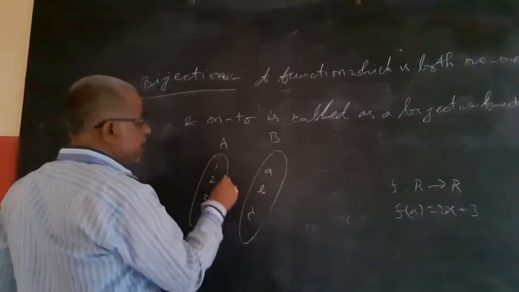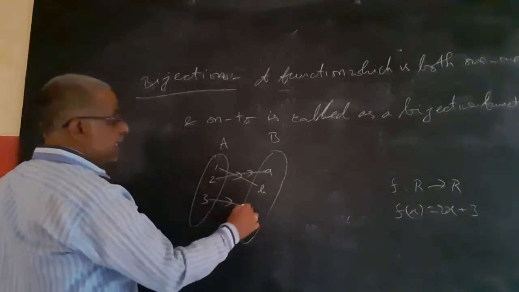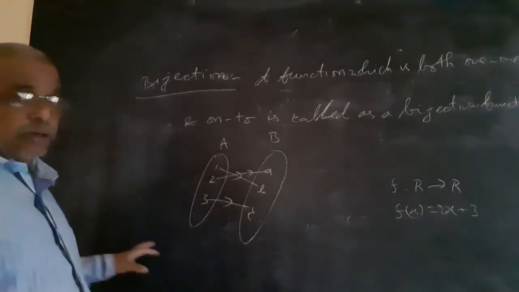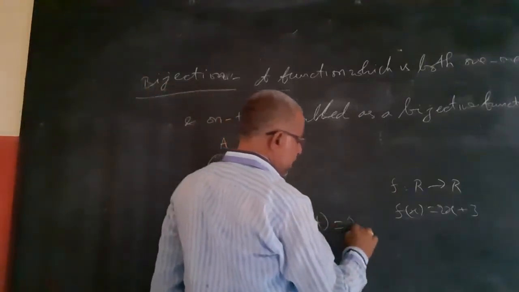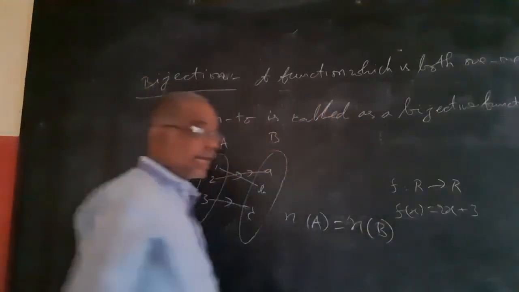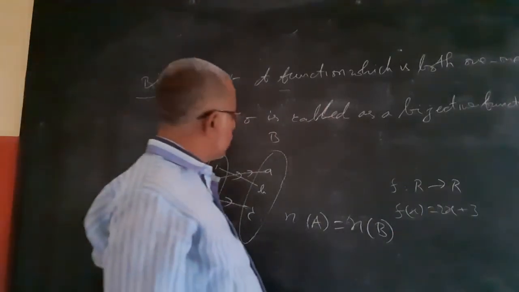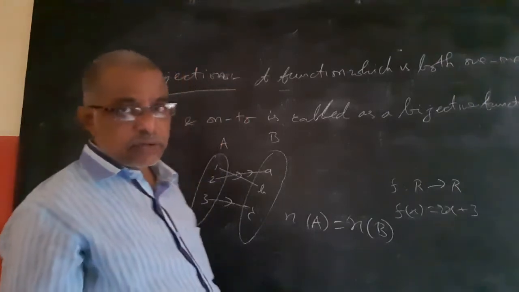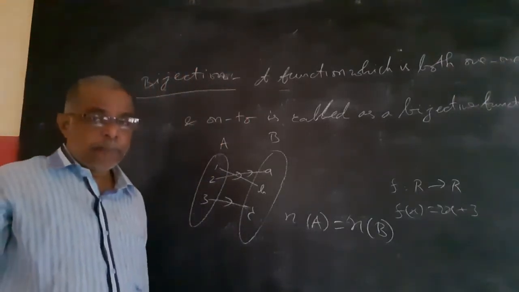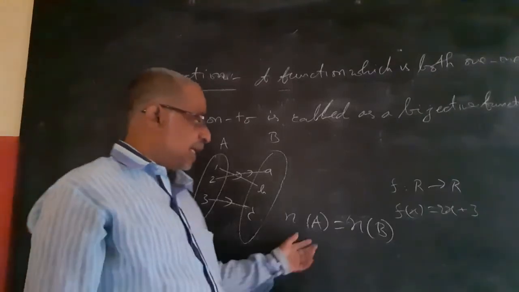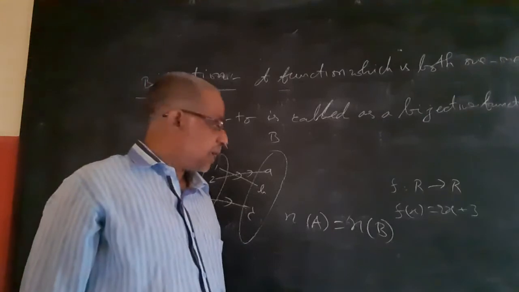To become bijective, every element should be mapped to a unique element, and all the elements of B should be mapped. Means simply n of A equals n of B. So to become bijective, n of A must equal n of B, then only bijective is possible.